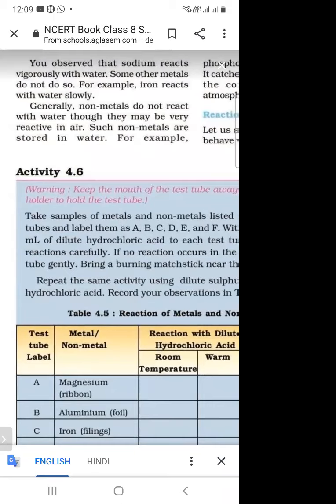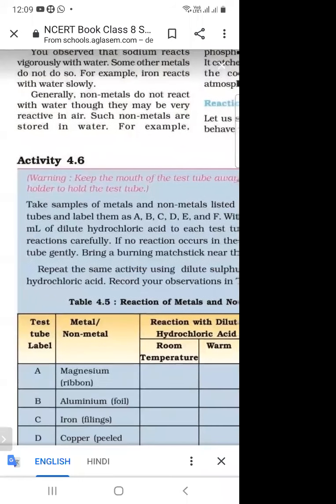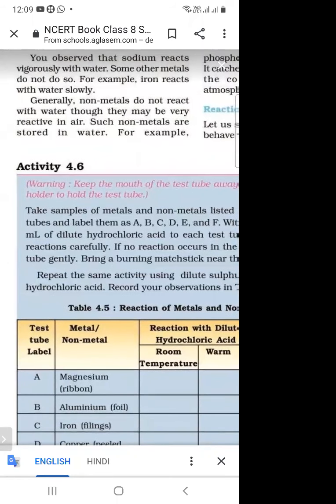जो सारी नॉन मेटल्स है वो वाटर से बिल्कुल भी रिएक्ट नहीं करती, ये सिर्फ ऑक्सीजन से ही रिएक्ट करती हैं. और जो मेटल्स हैं they react with the water, and some metals react vigorously with water and some metals do not react with water and some react very slowly. So you have to remember these points.